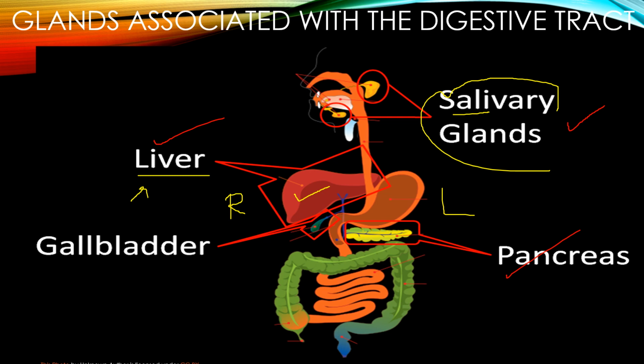What is the color of that bile juice? It is green in color. This bile juice is stored in a sac called the gallbladder. Now, this is a small sac. Can you see it in the figure? Yes. The liver produces the bile juice, and this juice is stored in the gallbladder, which is a sac-like structure. Now, what is the use of this bile juice? Bile juice helps in the digestion of fats.